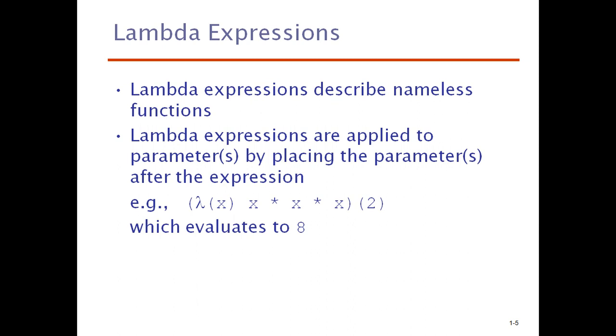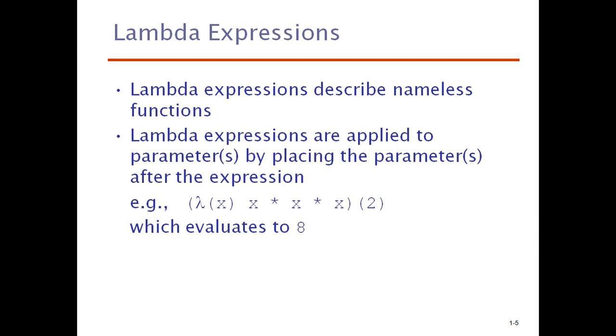Simply say lambda of x, then give the expression, and it will be computed once you provide the parameters. You might have seen this kind of lambda function in Python programming also. If you have not explored that, you are recommended to explore how lambda functions work in Python programming.